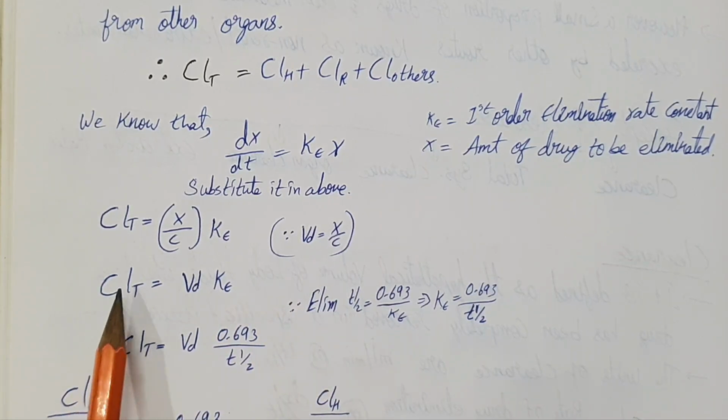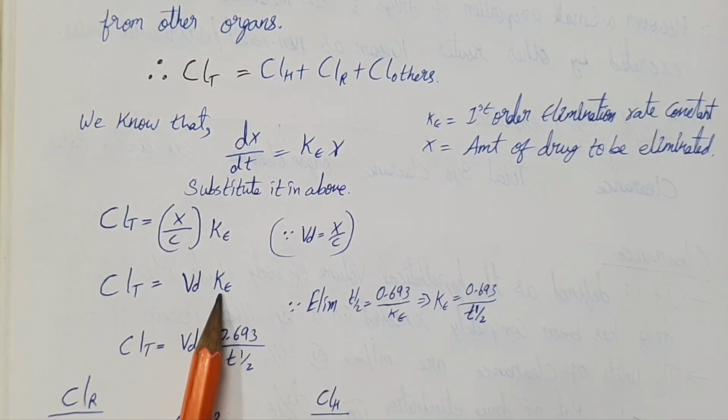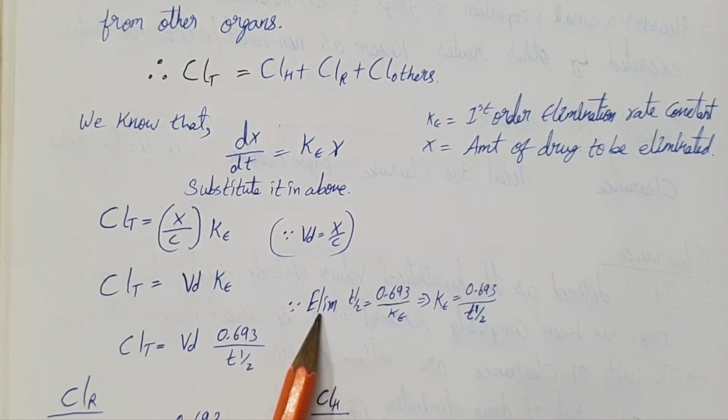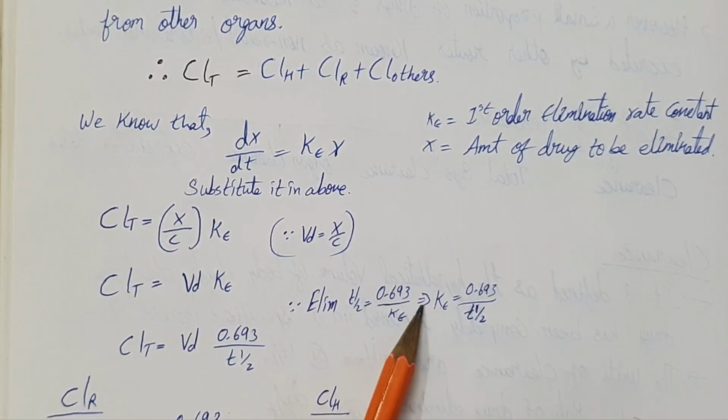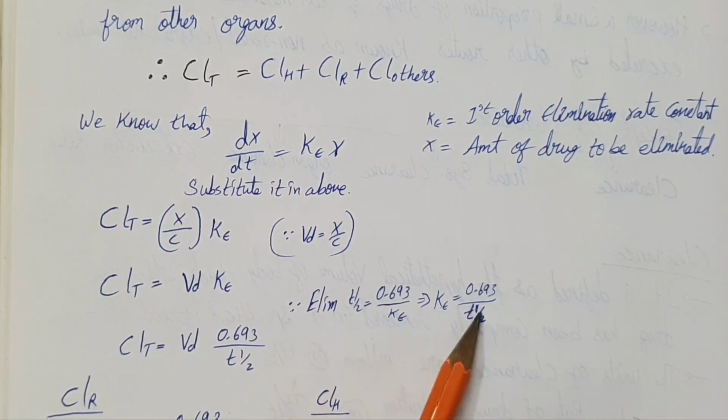So our equation becomes CLT equals Vd times Ke. In place of Ke, we can write 0.693 divided by t half. How? Because elimination half-life equals 0.693 divided by Ke. So t half goes here and Ke goes to the left hand side. So our equation becomes CLT equals Vd times 0.693 divided by t half.